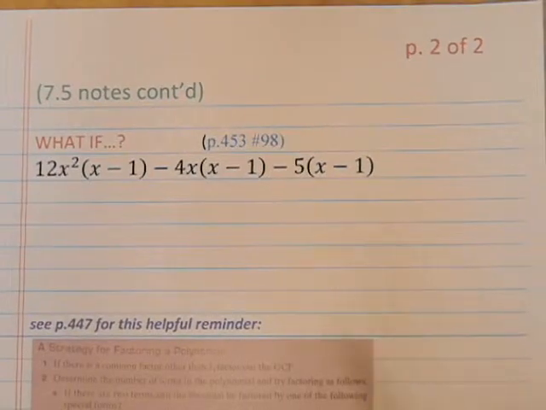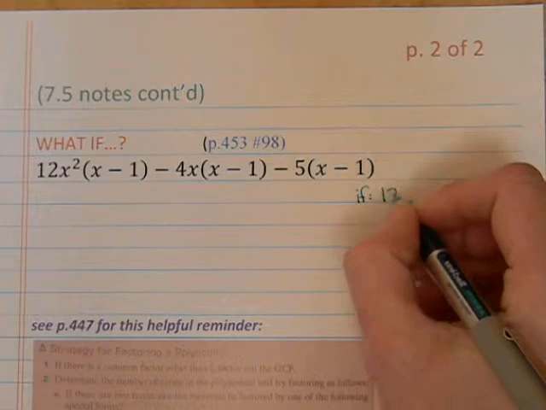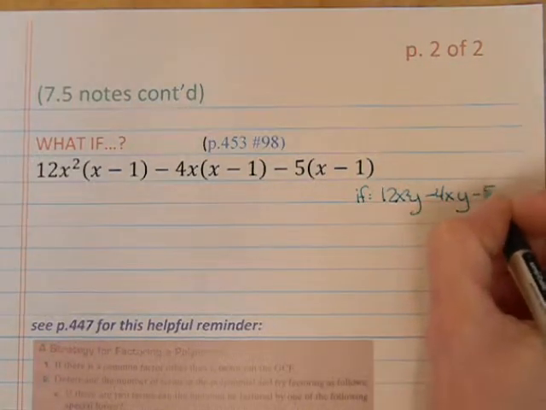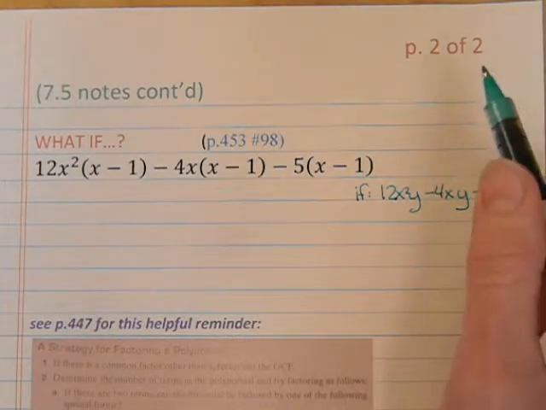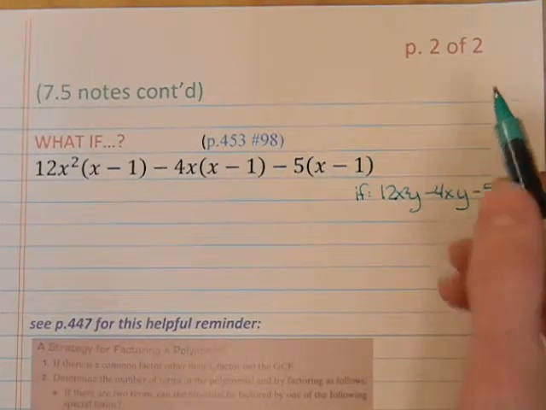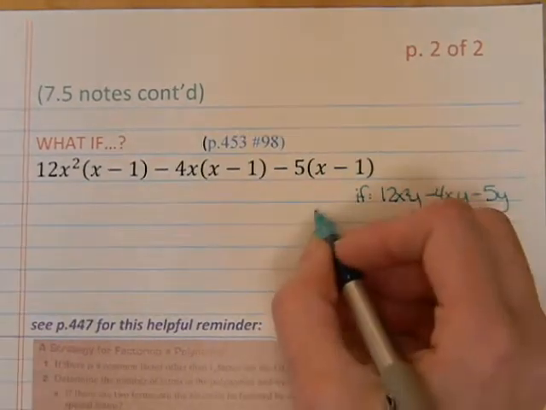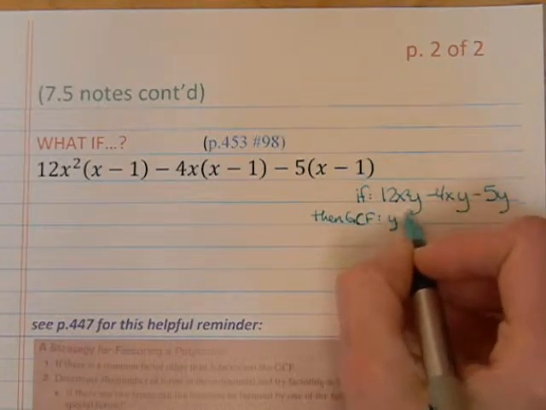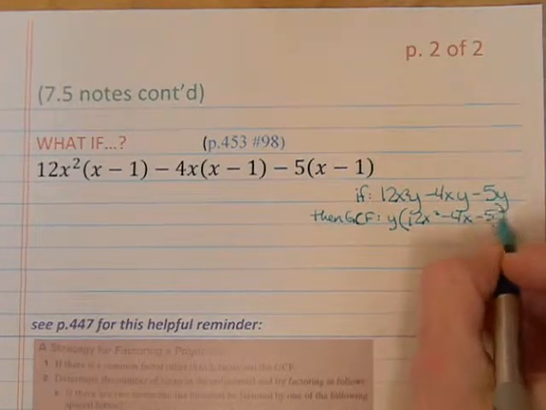So let's analyze this just a little bit more. Come over to the side with me here. And what if it had looked like this? 12x squared y minus 4xy minus 5y. And remember, our first rule of strategy would be to ask, is there a GCF? Very good. So is there a GCF? Yes, it has a y in common. So you would pull out the GCF of y, leaving behind 12x squared minus 4x minus 5.